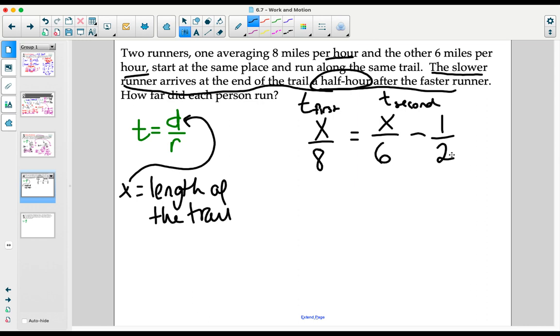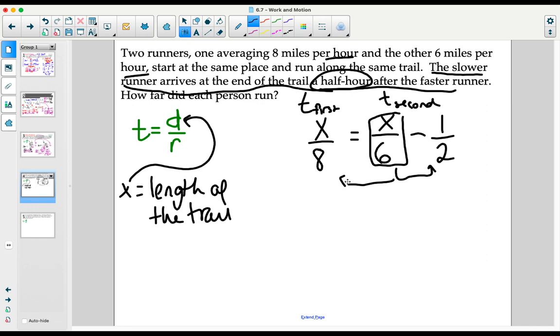You're increasing their time by a half. But you're not actually increasing their time by a half. You want to take off the extra half an hour that that person needed to run. So we have his time that he would run, just running the trail by himself, not even worrying about the first person, minus that extra half an hour is what's going to make us equal to the other person.